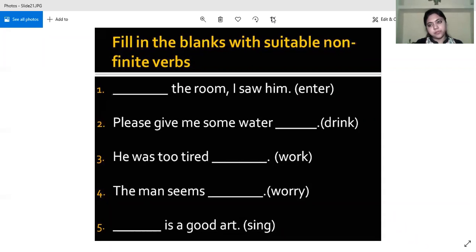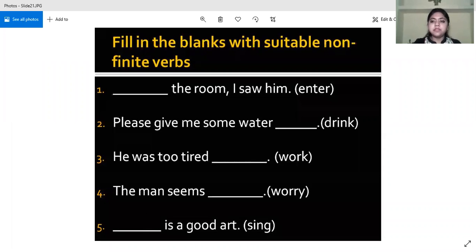Ma'am, infinitive. Yes, correct. Very good. He was too tired, dash. Juveria. Yes, Juveria. Okay, please put your hand down. Sanvi. Yes, child. He was too tired to work. Very good. Correct.